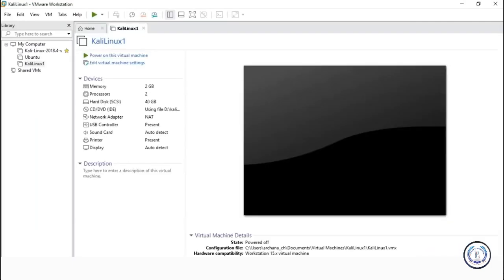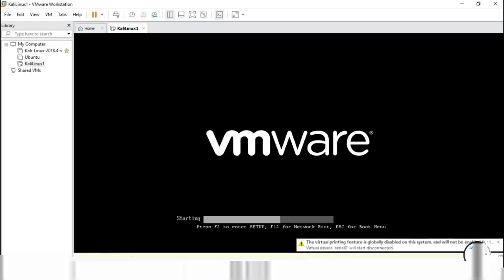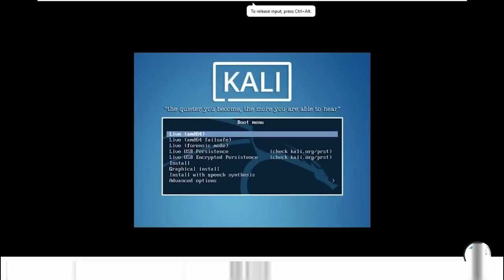As you can see, my Kali Linux image is ready for installation. You have two options to power up. As you can see, you have this option here. You can click on that to power on this virtual machine, or you can go ahead and click on this. Let me click on this. Once you click on that, you should be greeted with this Kali boot screen.